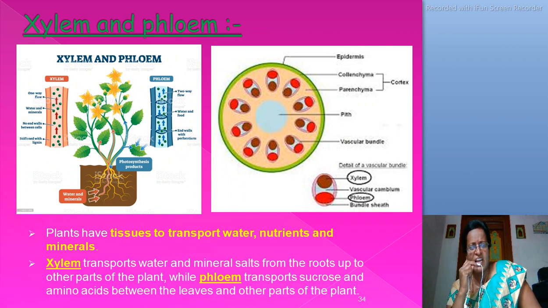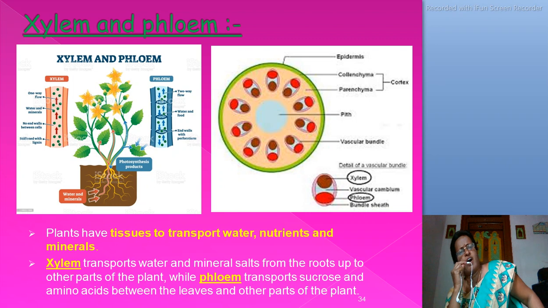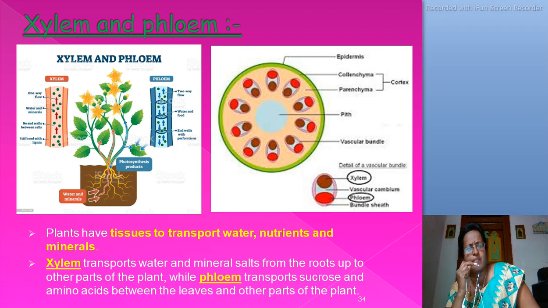Next, xylem and phloem. Plants have tissues to transport water, nutrients and minerals. Xylem and phloem are the parts of vascular tissue in the TS of leaf.